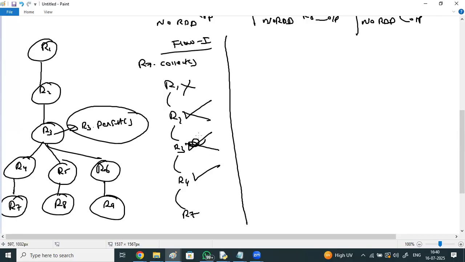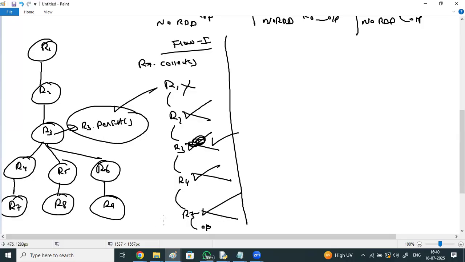And here R3 won't be removed. Whenever R4 is ready, R3 won't be removed because R3 is persisted. Persistent means even though the next one, R4, is ready or computed, R3, the persisted RDD, won't be removed from the RAM. Next R7, R4 gets removed. Once the output is collected, this R7 is also removed from the RAM.